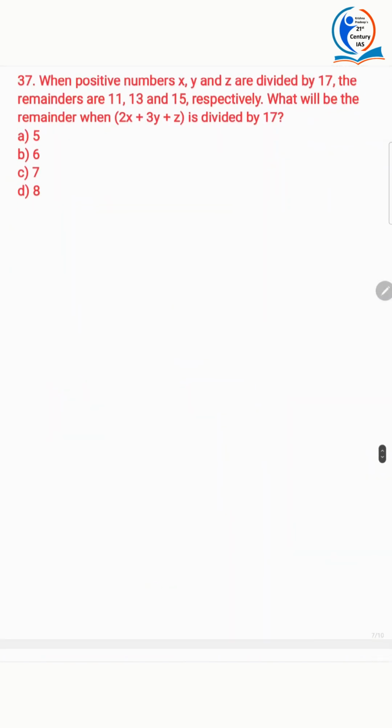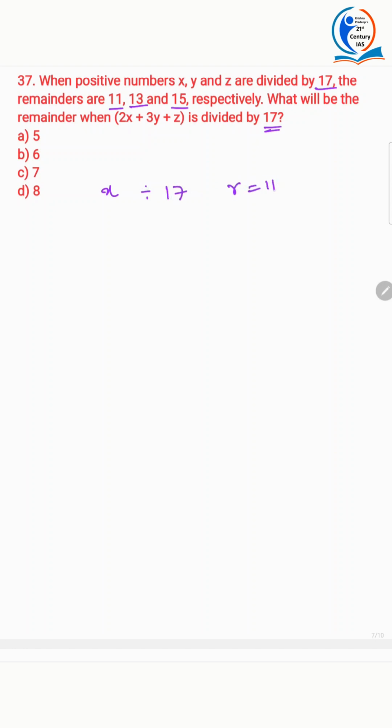Now next question. When positive numbers x, y, z are divided by 17, the remainders are 11, 13 and 15 respectively. What will be the remainder when 2x plus 3y plus z is divided by 17? Now what is the remainder when x is divided by 17?